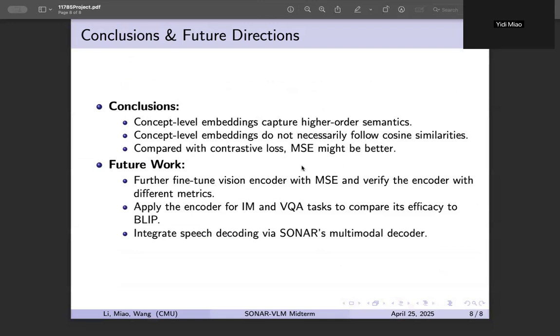For future work, we plan to further fine-tune a vision encoder with mean square error loss and verify the encoder with different metrics. We also want to apply the encoder for image captioning and visual question answering tasks to compare its efficacy to BLIP. We also want to integrate speech decoding via the Sonar multimodal decoder.